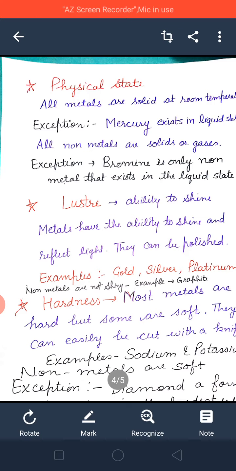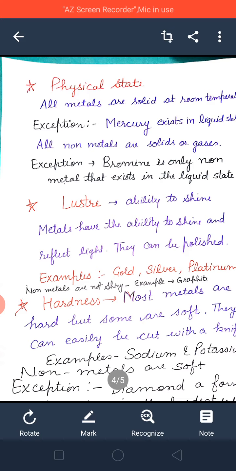You can see yourself. Now let's talk about hardness. Most metals are hard, but some are soft. Exceptions: sodium and potassium are very soft, beta. We can even cut these metals with a knife.